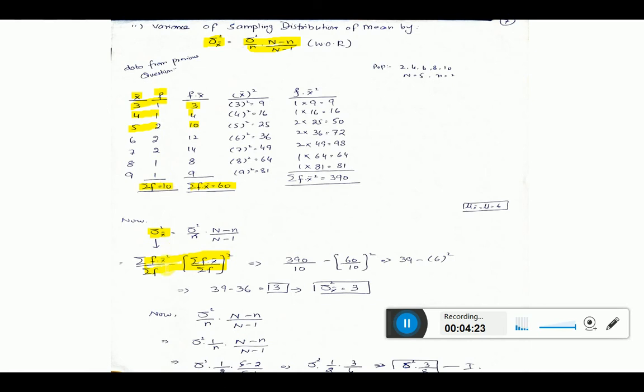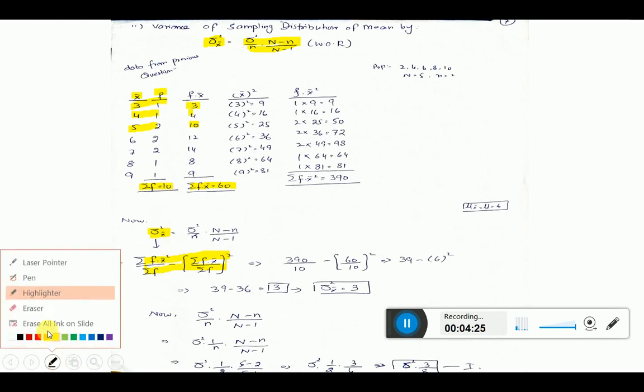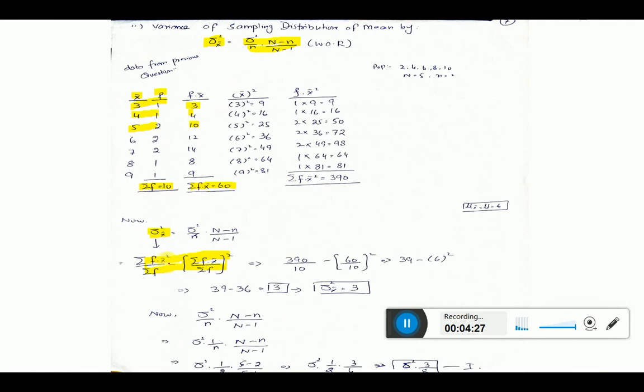Now again we need x bar square. That is a column of x bar square. It means take every value of x bar and square it. Take 3 and its square, that is 9. Then take 4 and its square, you get 16. Then take each value, 5 square you get 25, then 6 square you get 36. Then the last value is 9, and 9 square you get 81.